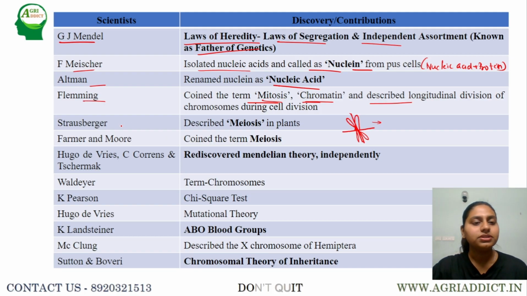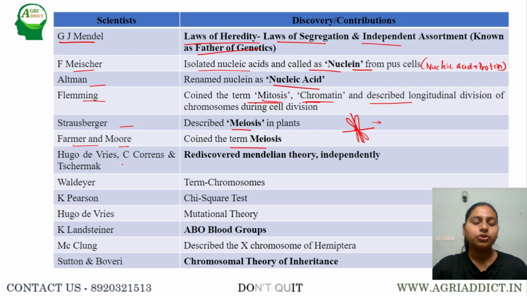Next, coming to Strasburger, he was the one who described meiosis in case of plants. Fleming was responsible for mitosis in case of animal cells, whereas Strasburger described meiosis in case of plants. Next, Farmer and Moore coined the term meiosis.